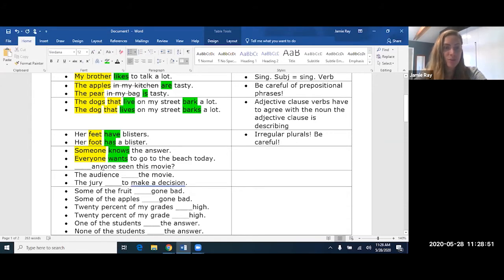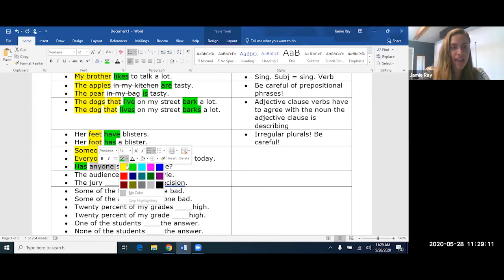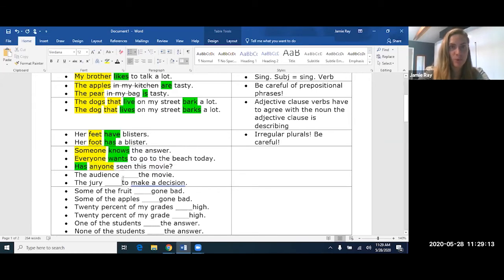Next one, we're using anyone as the subject. Okay, so look at the verb over here. It's in the past participle. That means we're going to use passive or present perfect or past perfect. So "has" or "have." Has. It should be has. Has is the verb. Anyone is the subject. Anyone is one of those indefinite pronouns.